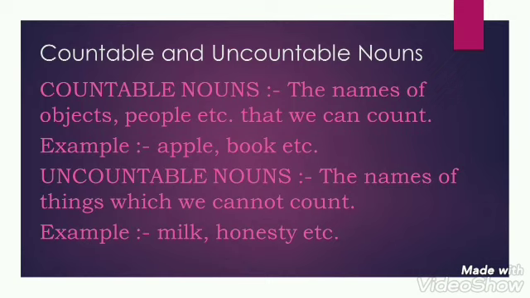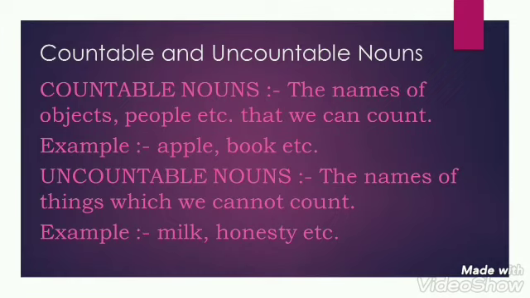We have another topic from your book, that is countable and uncountable nouns. Firstly, we will see what are countable nouns. The names of objects, people, etc. that we can count. First of all, I would like to explain that nouns are countable or uncountable. Now, as I have explained the definition, let's see a few examples. An apple, a book, etc. Now, children, as it says, countable nouns can be counted. Easily you can make out, you can count the number of apples, you can count the number of books even.